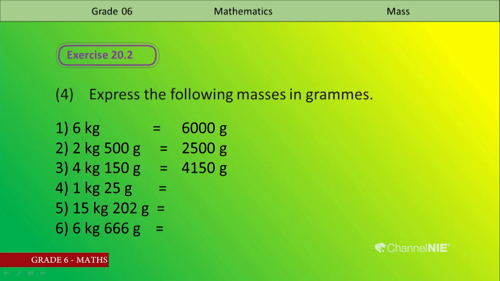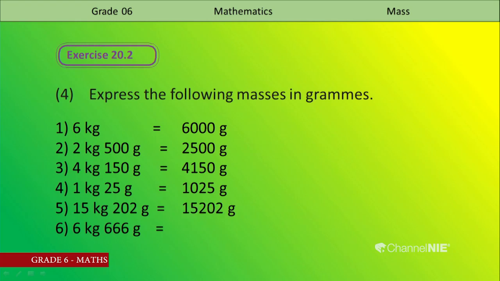Now tell me what is the answer for the fourth one? 1 kilogram, 25 grams. Your answer is 125. Who wrote it in that way, 125? No, it is wrong. What should it be? It is 1025 grams, because we know 1 kilogram is 1000 grams. Add 25, then the answer is 1025 grams.